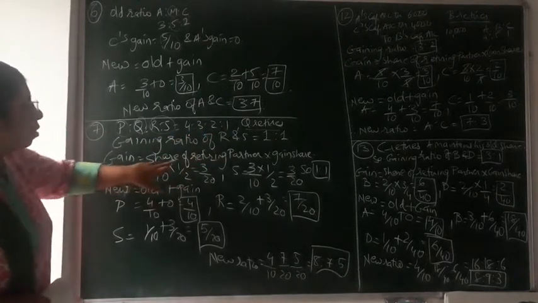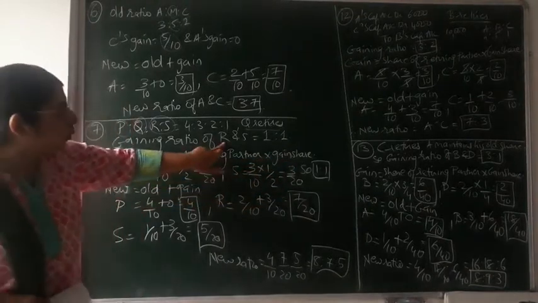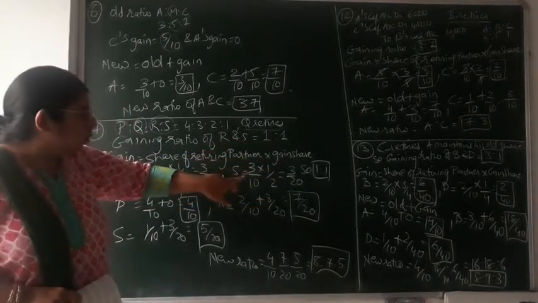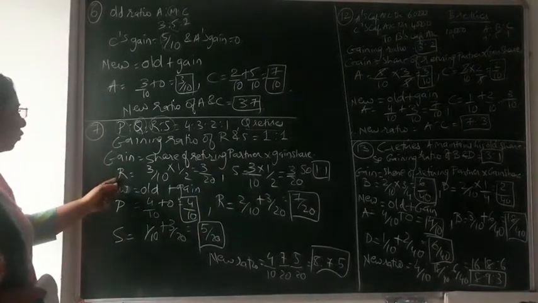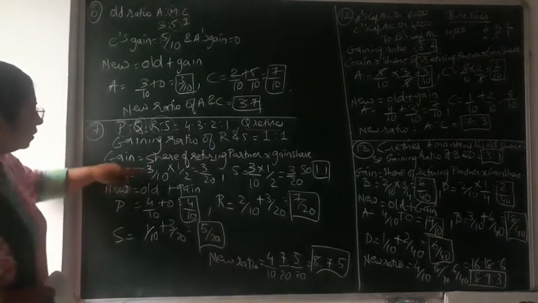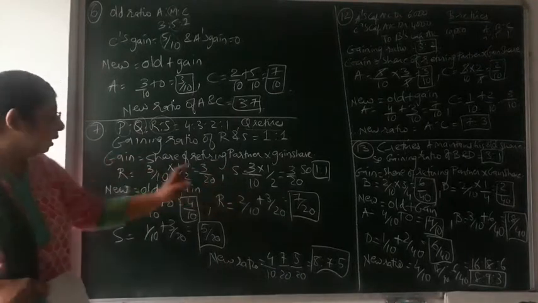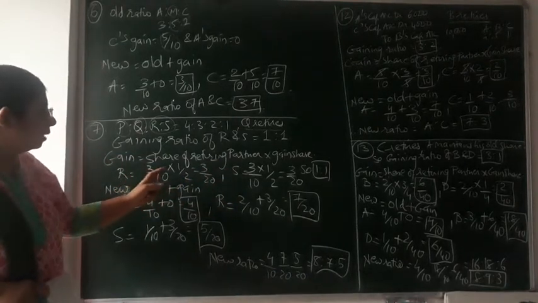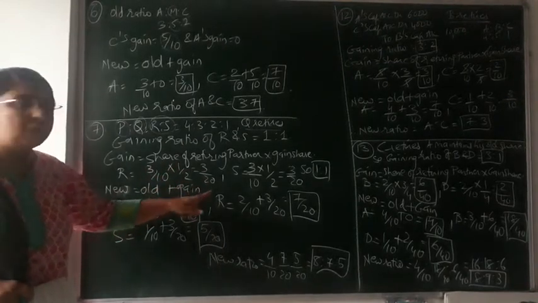So share of retiring partner multiplied by gain share. Now the gain share is equal for both the partners, R and S, so it would be 1/2, 1/2. First of all, we'll find the gain of partner R. You can see the share of retiring partner is 3/10 in both cases. So in case of R, 3/10 into 1/2 is equal to 3/20, because 3 ones are 3 and 10 twos are 20.